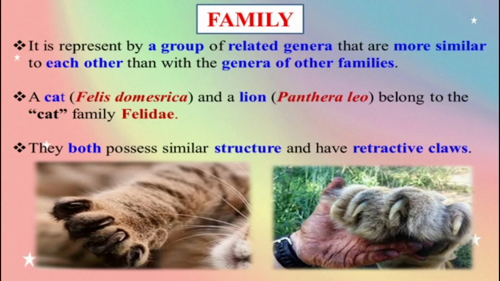A cat, Felis domestica, and a lion, Panthera leo, belong to the cat family Felidae. Both possess a similar structure and have retractile claws. That is why both animals are placed in the family Felidae.